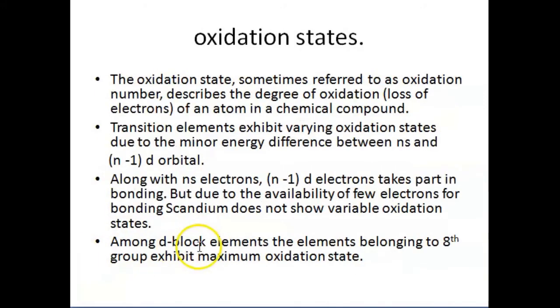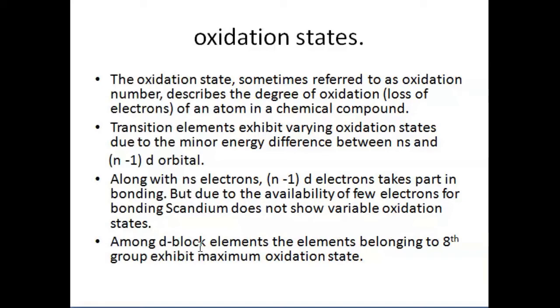And when we talk about the oxidation state, which we sometimes call the oxidation number, it is the degree of oxidation, that is, the loss of electrons of an atom in a chemical compound. The transition elements exhibit varying oxidation states because of the minor energy difference between the ns and n-1 d orbitals.